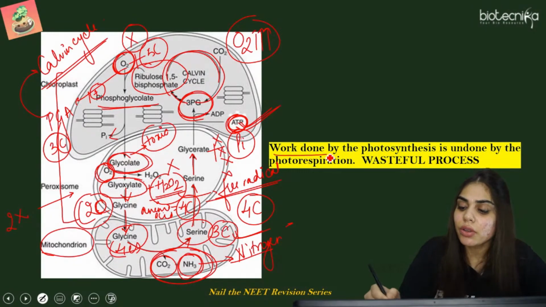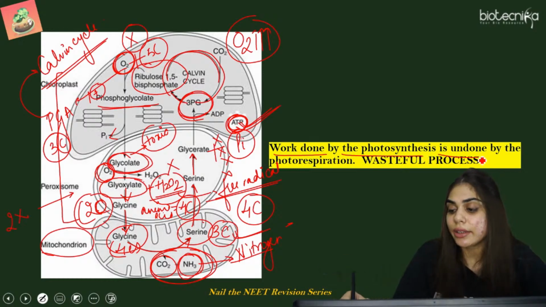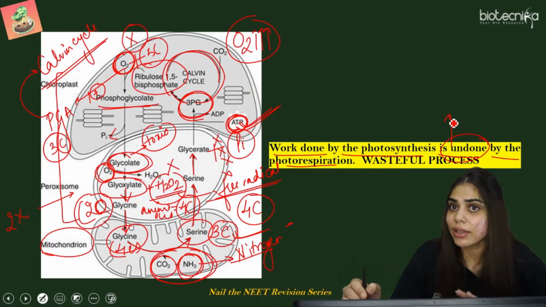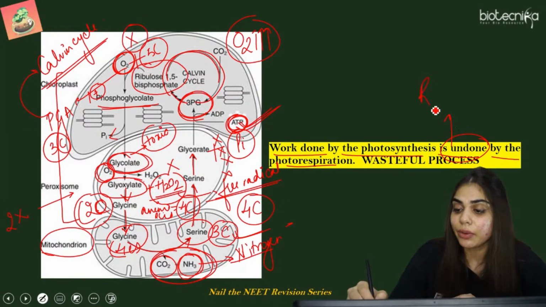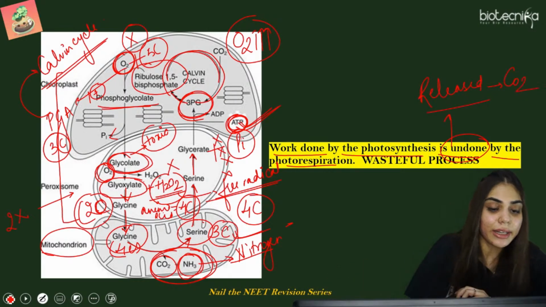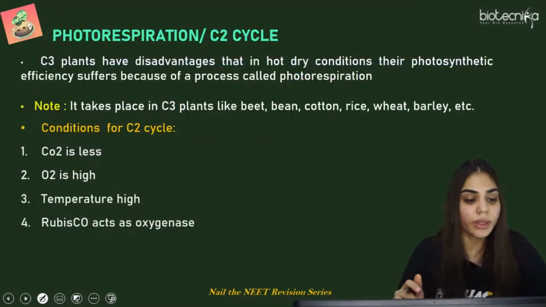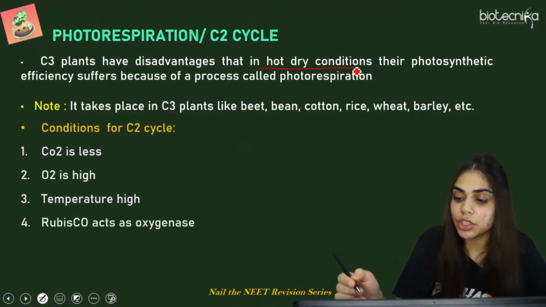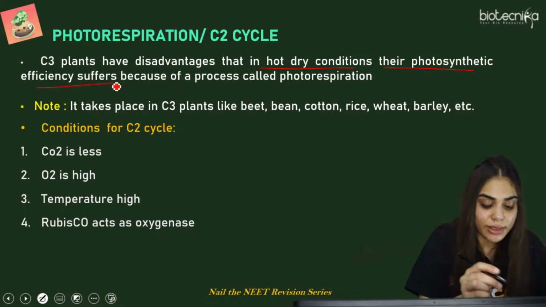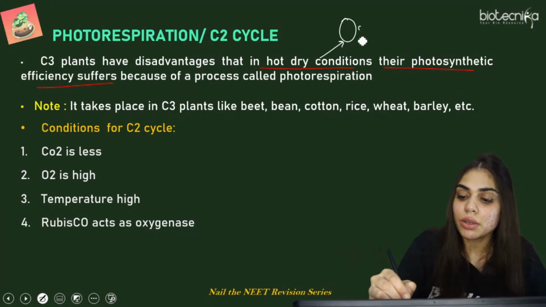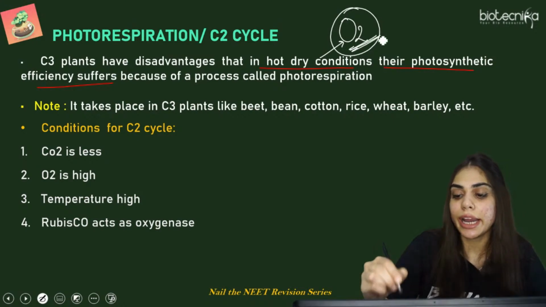So the work that was done by photosynthesis is undone by photorespiration. Why undone? Because in the form of glucose, it is getting released back again in the atmosphere in the form of carbon dioxide. So we'll read the details for this process. C3 plants have the disadvantage that in hot dry conditions their photosynthetic efficiency suffers. Why is it written hot dry condition? Because there is a high concentration of oxygen in the atmosphere.